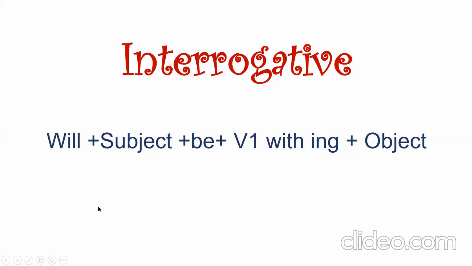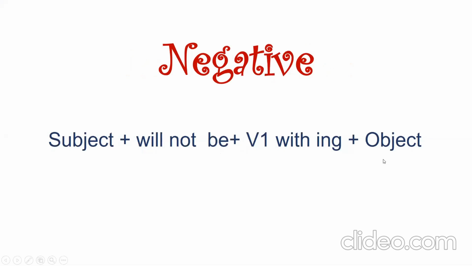The rest of the thing will remain same, but here you have to make sure that you are using be after the subject as well. Like here the structure is will plus subject plus be plus V1 with ing plus object. And for negative, we have just added not in the helping verb. Subject plus will not be plus V1 with ing and object.